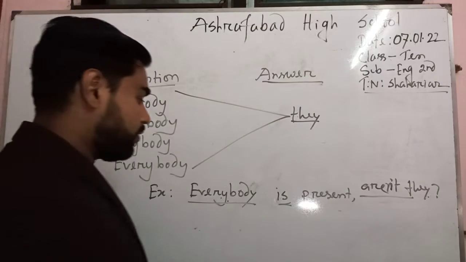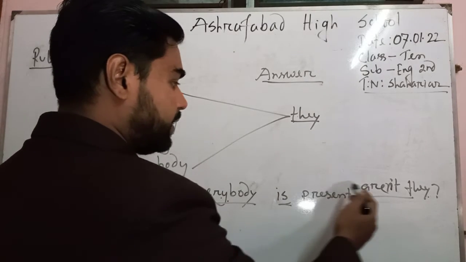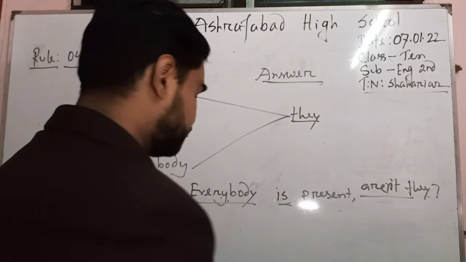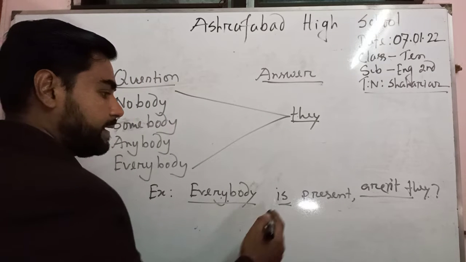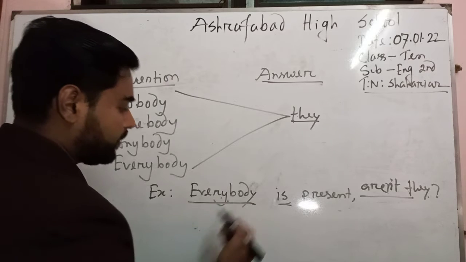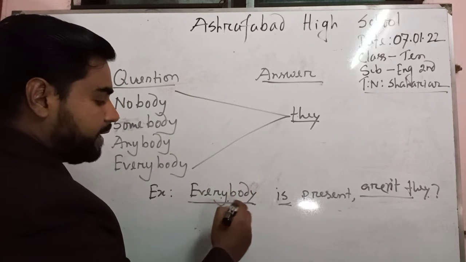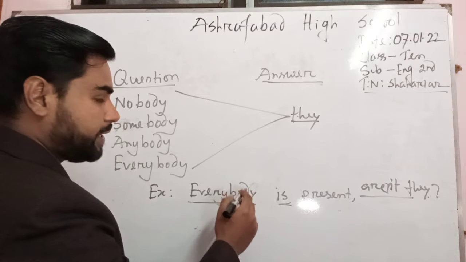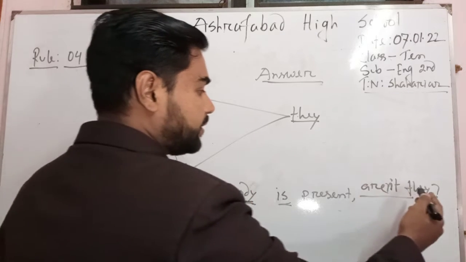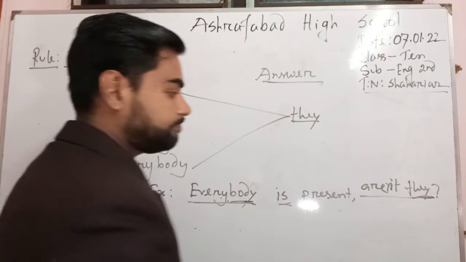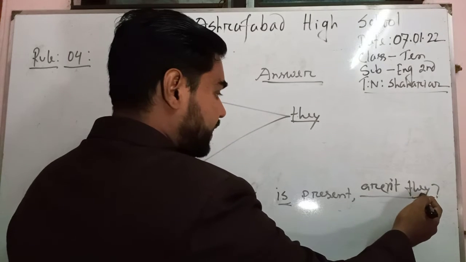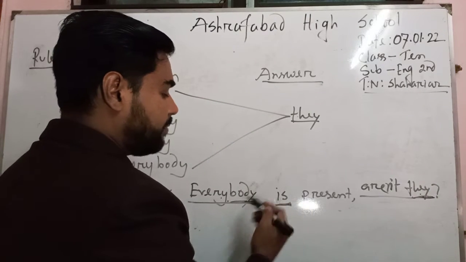Now you can raise a question: sir, here there is no are, so where did you get it from? In this case, you have to remember that whenever the subject of the given question, in the case of a tag question, is a word ending in body, then its subject in the place of the answer will be they. If it is they, then they doesn't go with the auxiliary verb is.